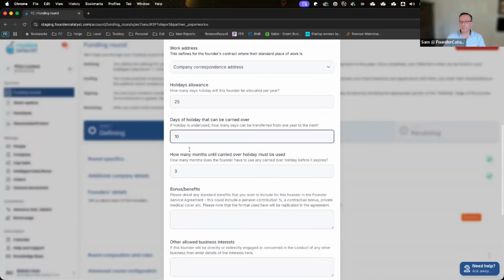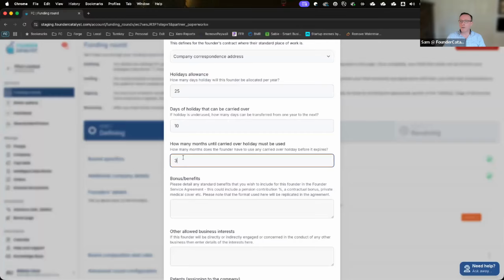That's very similar and related. And the number of months into the next calendar year by which you must use any of those carried over days before they're just lost. All of these are fairly standard employment things for most founders. None of this makes too much difference because, as we all know, being a founder is a full-time and more commitment.